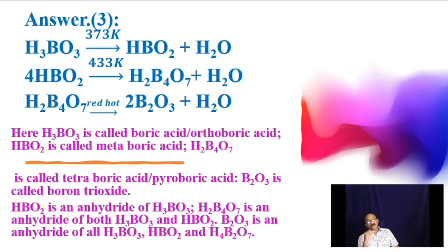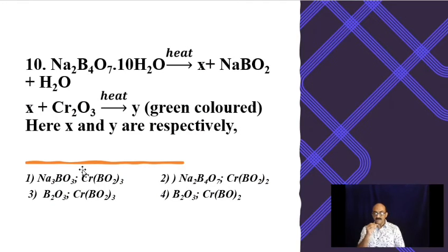On the other hand, H2B4O7 is the anhydride of H3BO3 as well as HBO2. And HBO2 is the anhydride of H3BO3 alone. B2O3 is an anhydride of all: H3BO3, HBO2 and H2B4O7. Hope you understood that. And we go to the last question.